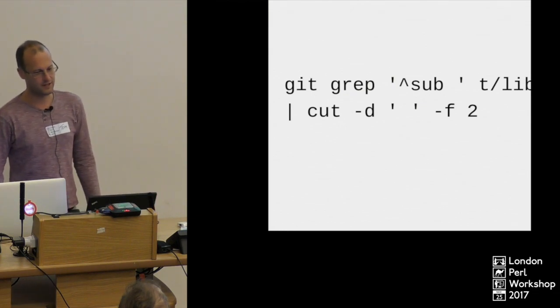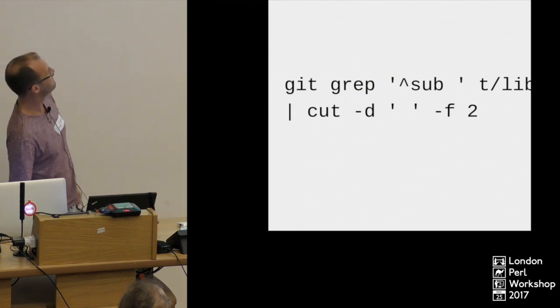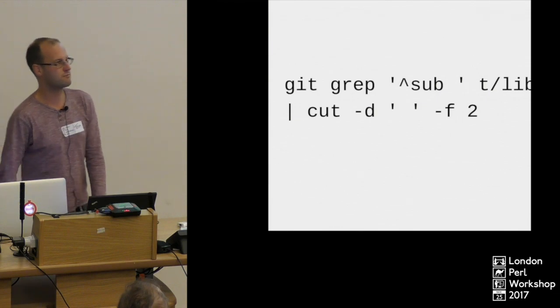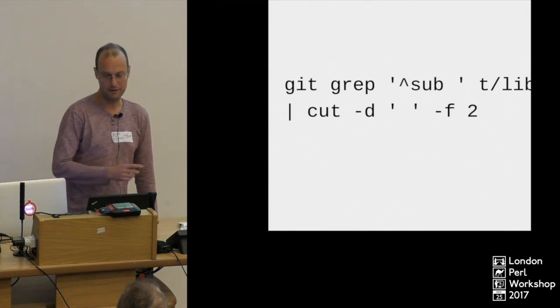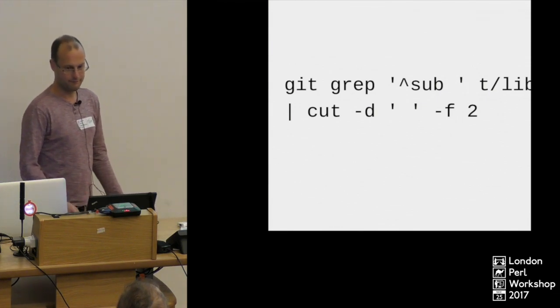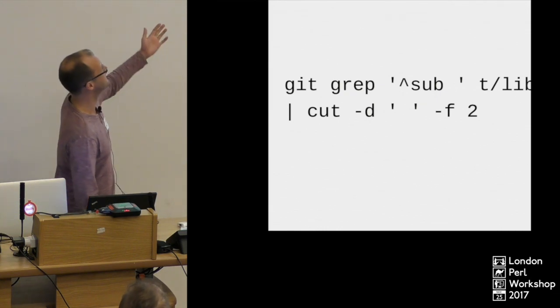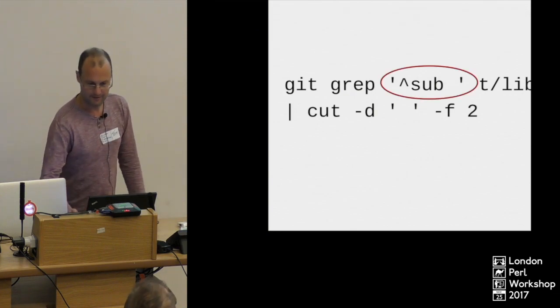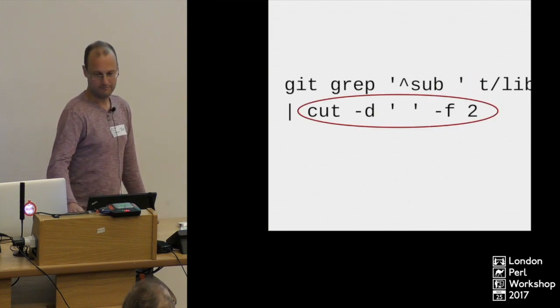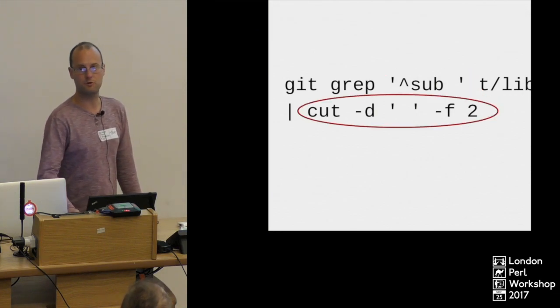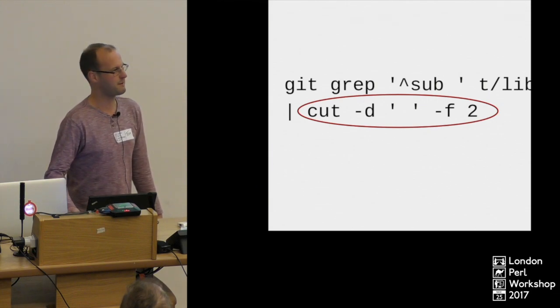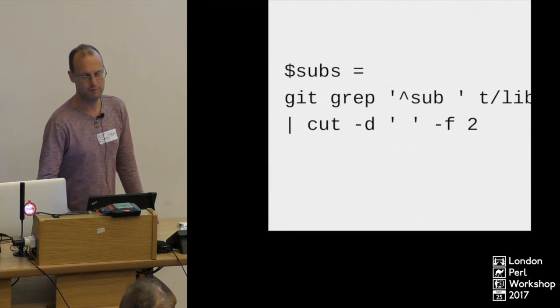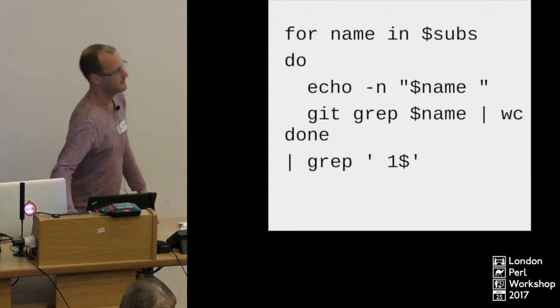After a while, this is basically my first pass at automating it. I looked for lines that started with the word sub, and I found everything in the test lib. So this basically gives me all of the methods that are in my test libraries. And I could have used awk or Perl, but it was about 5:30 and I wanted to go home, but I thought I'll just give this a go, see what happens. Put it all in a variable.